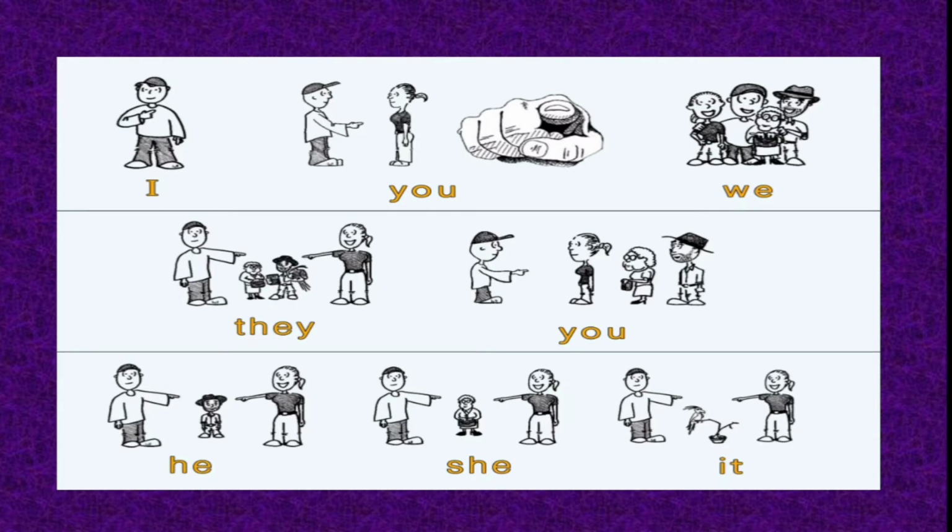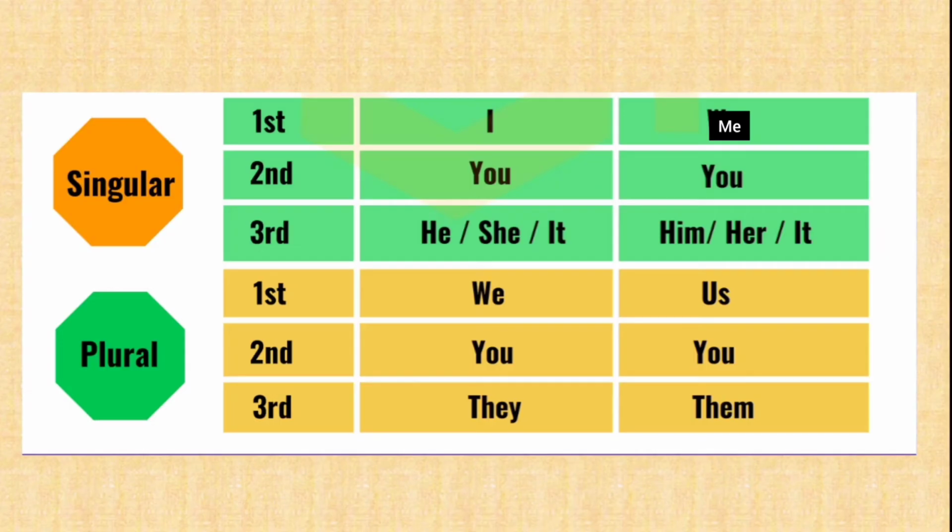Students, in order to understand the concept of personal pronouns in a better manner, let us look at this table. In this table, you get a list of the pronouns that need to be used in the first person, second person and third person, depending on whether it is singular or plural. Now, what do you mean by first person, second person and third person? Let us understand this.